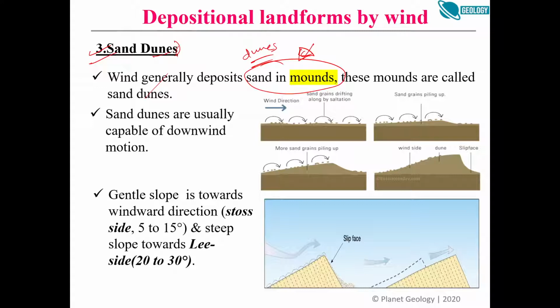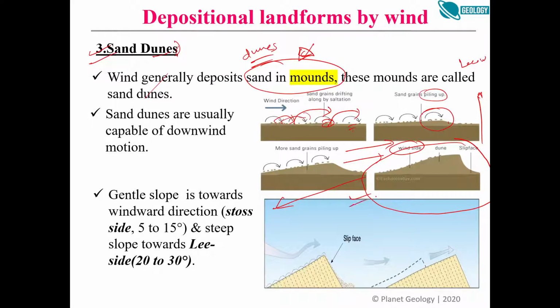So how they are formed is something like this, right? The wind is carrying these small sediments. It will deposit here, then it will pick from here, it will deposit here, then pick from here, something like that. But if there is some obstruction, some rock or something like that, it will keep piling up these sediments at a particular place, and with time you will get a structure like this, right? So again, this is the wind direction. This is the windward side and this is the leeward side. So this is an example of a dune, right?